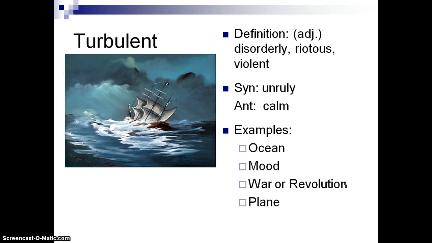For example, the ocean during a storm is turbulent. Your mood could be turbulent if you're upset and a lot of things are going wrong and you snap at people and are yelling at people. That means you have a turbulent attitude or a turbulent mood. A revolution is obviously turbulent. Everything's being thrown up and out of order. You guys might have heard the word turbulence on a plane. If you're flying on a plane and it hits an air pocket and the plane starts to shake up and down, that's turbulence because the flight has become turbulent.